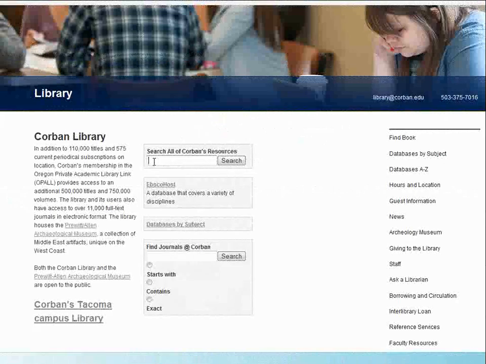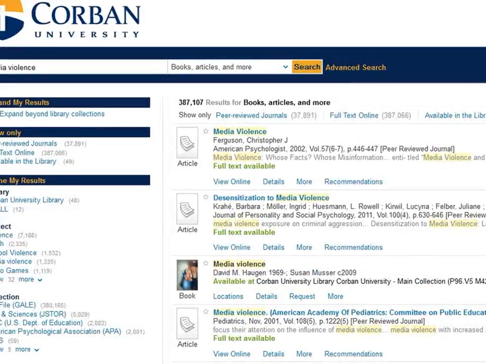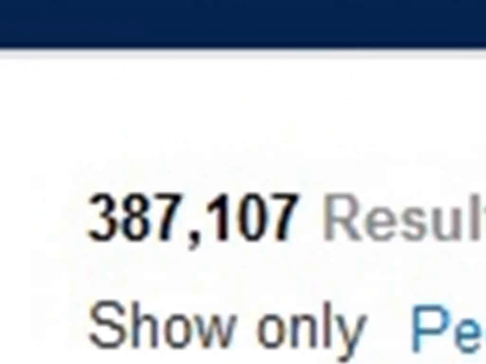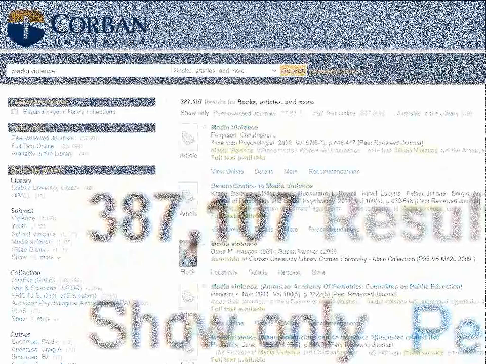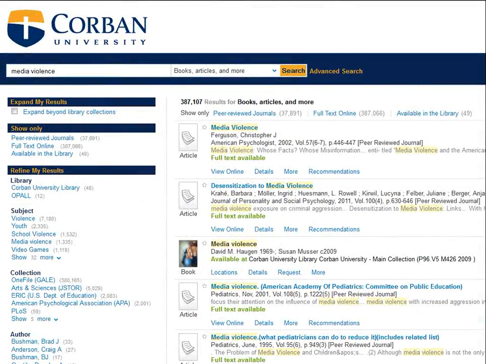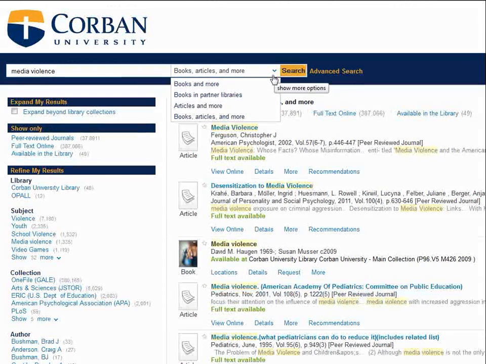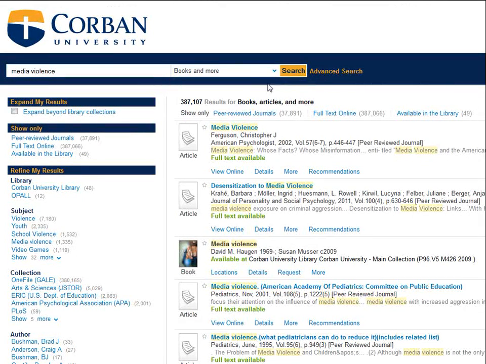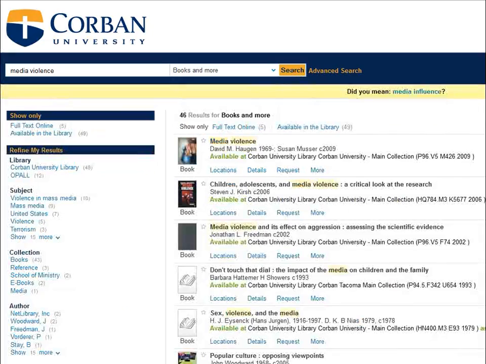Let's do another search using CorbanSearch on these key terms and see what pulls up. As you can see, I pulled up a lot of results. I need to narrow my results down as this is way too many results for anybody to look through. Let's change the search parameters from books, articles, and more to just books and more. Books, articles, and more searches everything in our collection, our catalogs, our databases, everything. Books and more will just search our book collection.